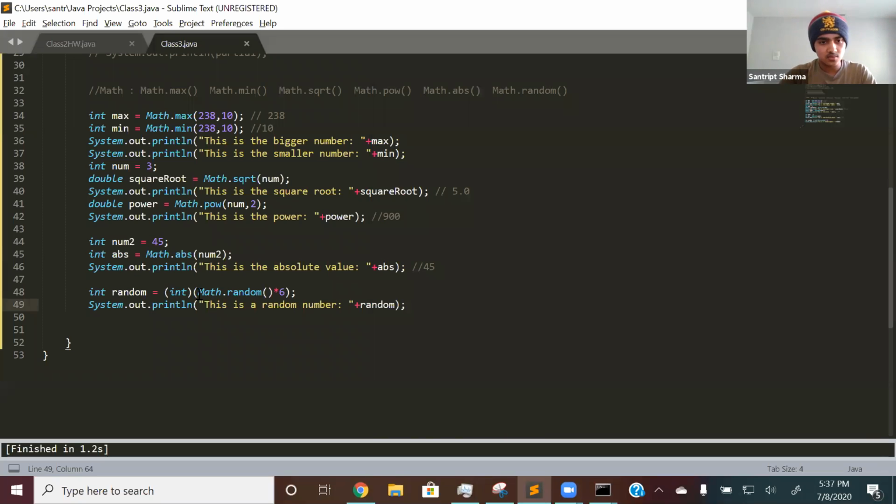So to fix that, we just add 1. It finds random numbers from 0 to 6, and we just add plus 1. So if it's a 0, then it will add 1, so it will be 1. There's no possibility of there being 0.